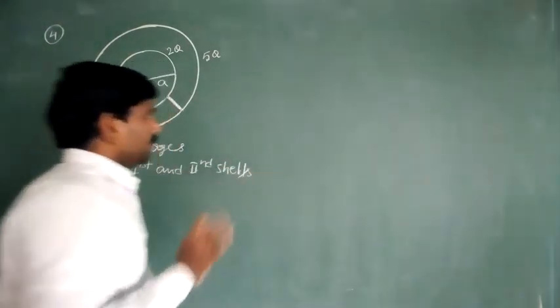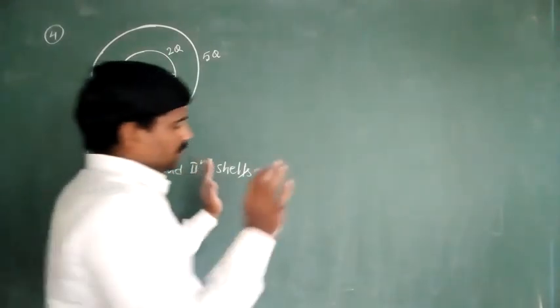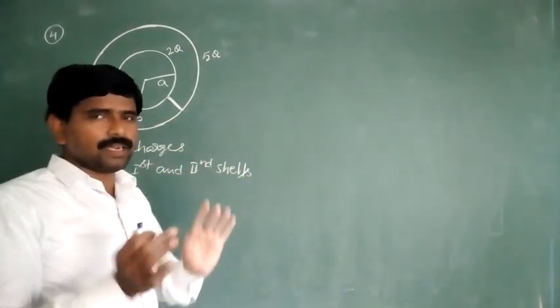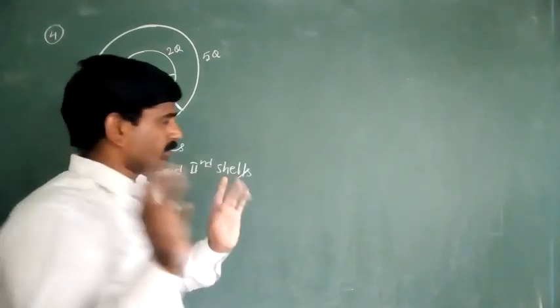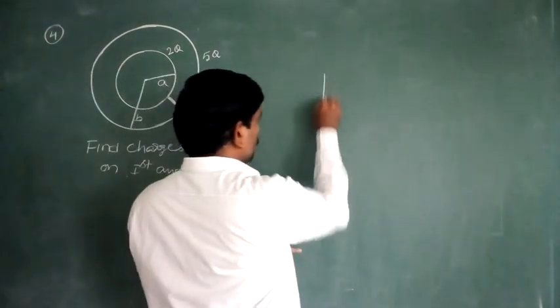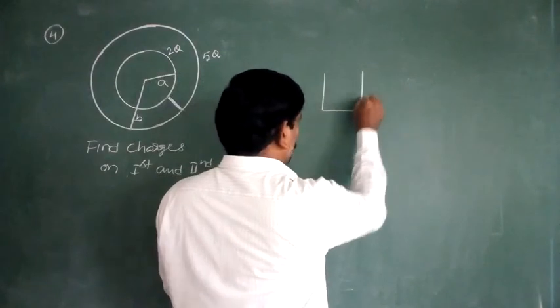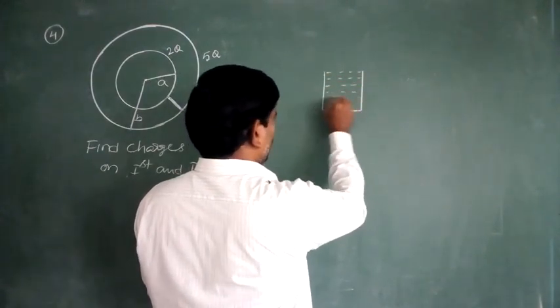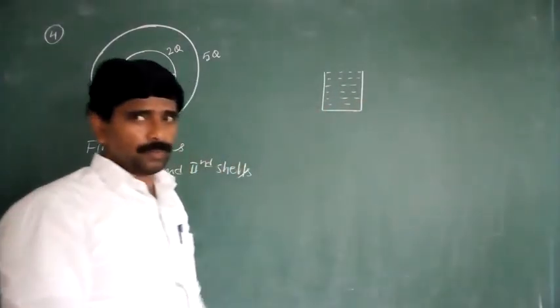Here I am taking some charge flows from the first shell to the second shell. Generally I am taking like that. Why? Because observe the concept here. We are taking two vessels. These are completely filled with water or maybe any other fluid.